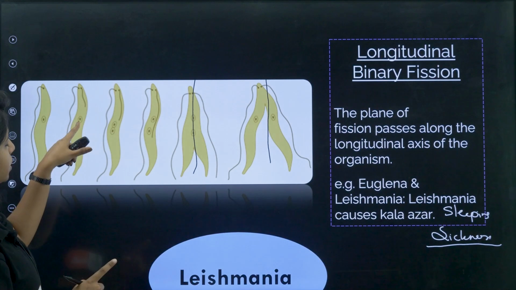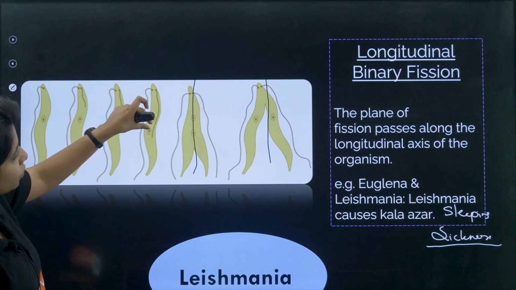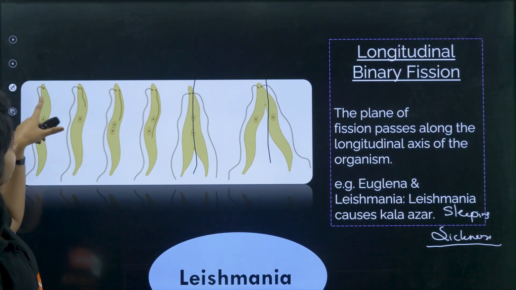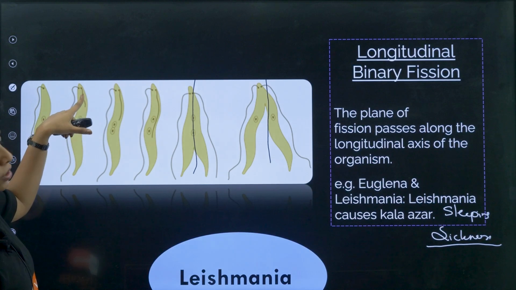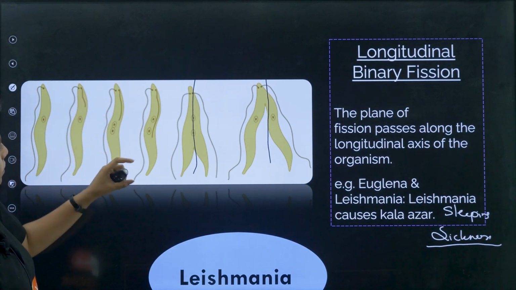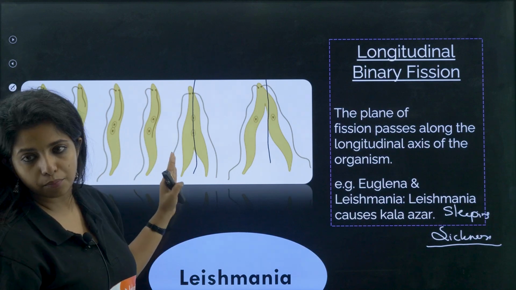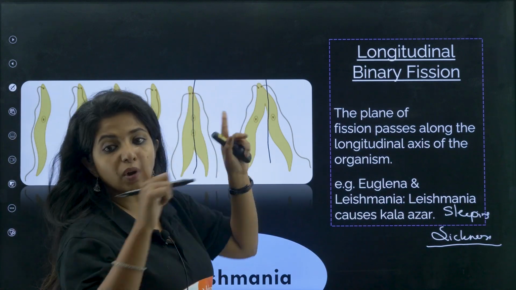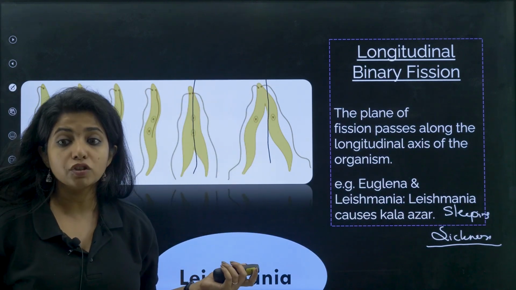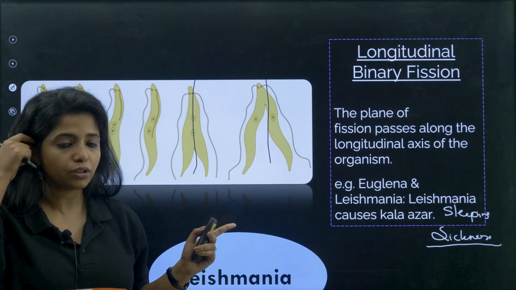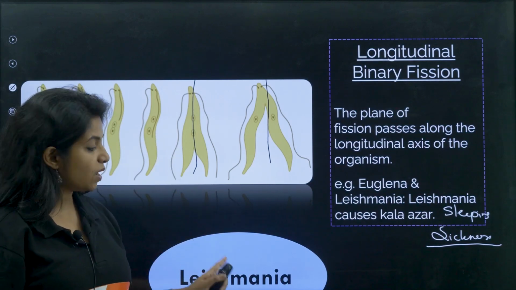Over here you see the nucleus is there, the nucleus divided, and the nucleus moves away. You just had one flagellum, and this flagellum has also increased to 2 in number. The nucleus has also divided. Now slowly it starts dividing like this from the bottom level and goes up, and then you have two Leishmania. This is known as longitudinal binary fission. The angle is fixed over here, done by Leishmania.